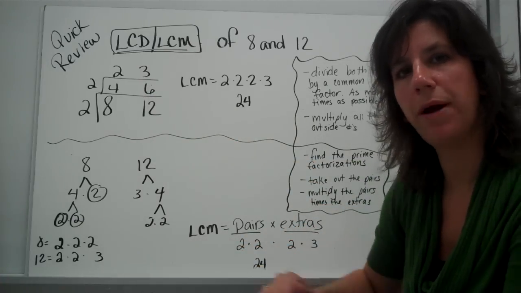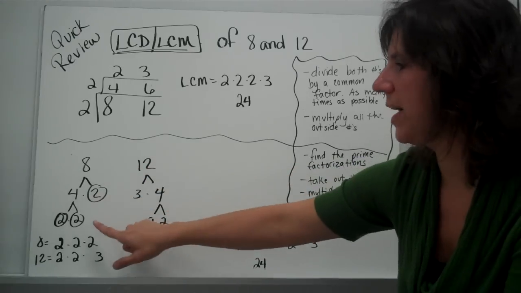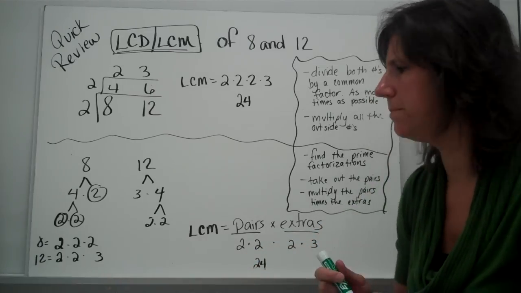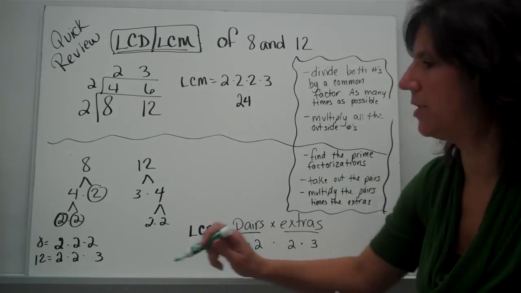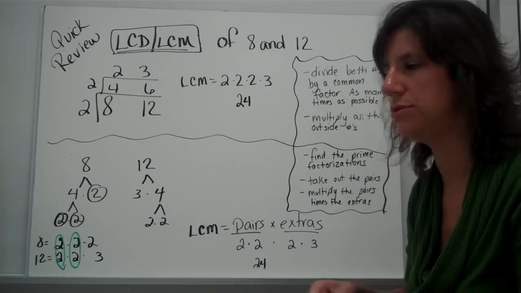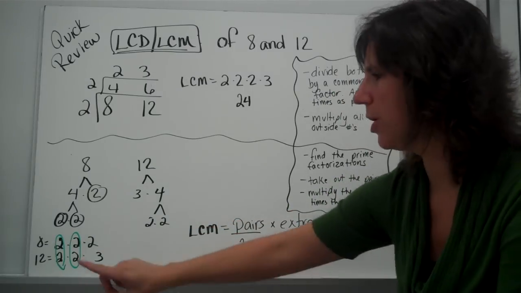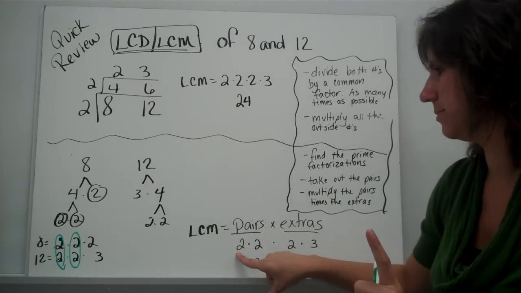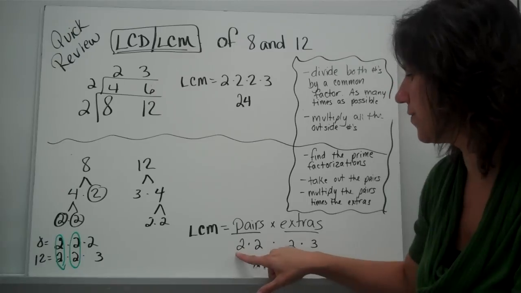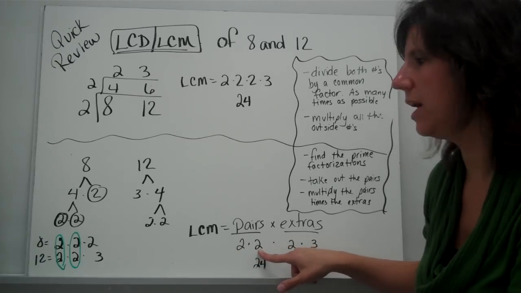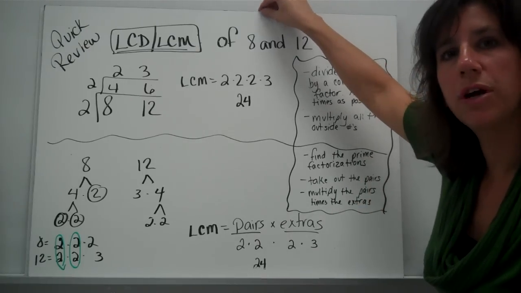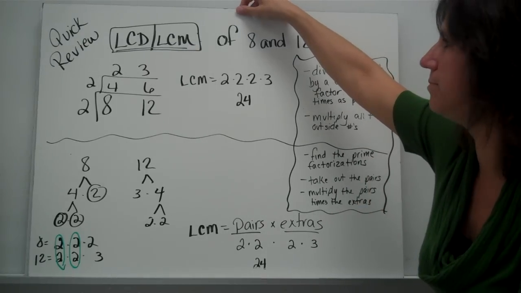Here is the factor tree method, which you might remember from last year. You do the factor tree for both numbers and find the prime factorizations. You write them on top of each other. That helps you a little bit. You're going to be looking for the pairs of numbers. Notice here, 2's and 2's. Those both make pairs of 2's. They both have a 2 involved here, and that's the tricky part. You're going to pull out one pair of 2's, another pair of 2's, and then multiply all the numbers that are left over. So you've got 2 different pairs of 2's, and then you have a 2 and a 3 left over. That's a real quick review. If you need to, you can pause the video, or you can look up further information about finding the LCM.